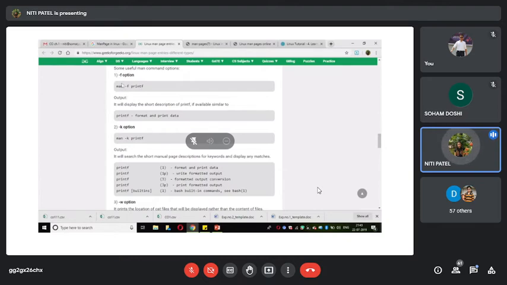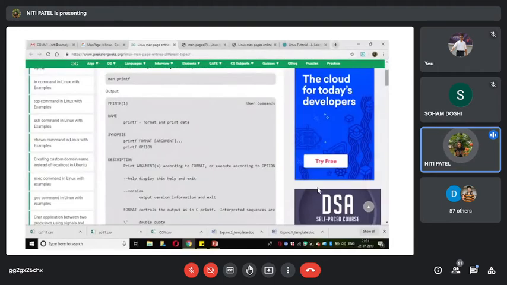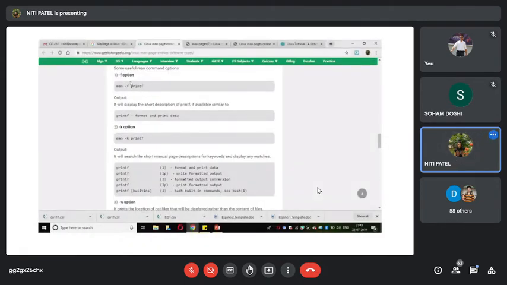When I use the -f option with any command, I will get another kind of information. When I was using only man with printf, I got this big information. It may happen that I do not have time to read it. So I have certain options which will reduce the information given to the user or which may increase it also. So let us see what each option is used for. When I say -f, it will display the short description of printf.